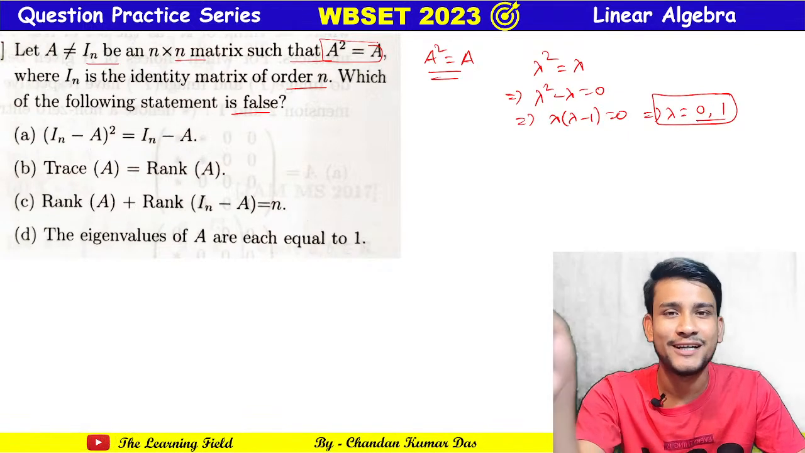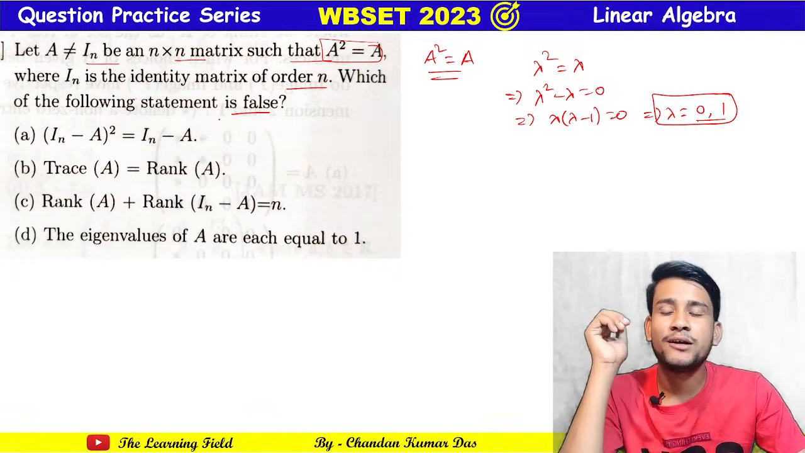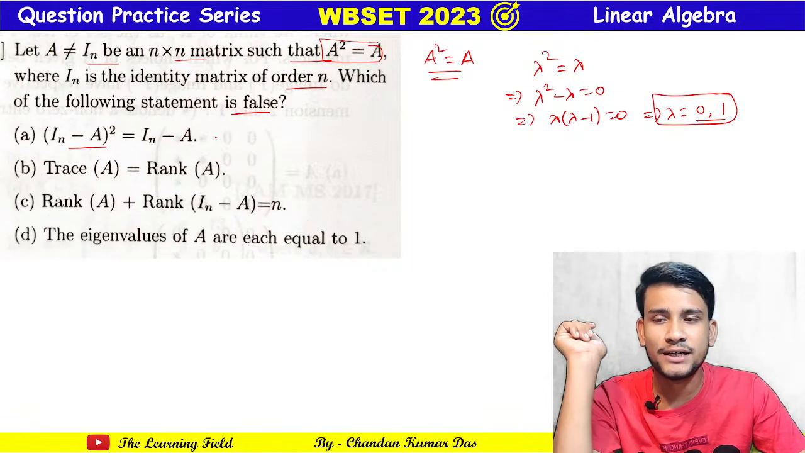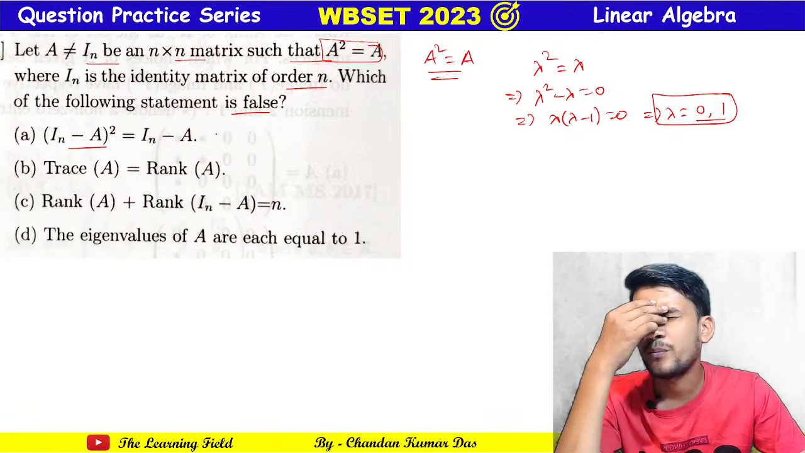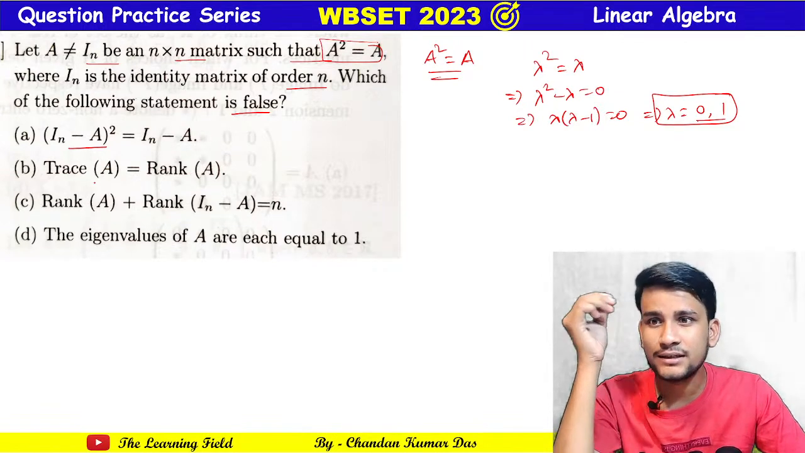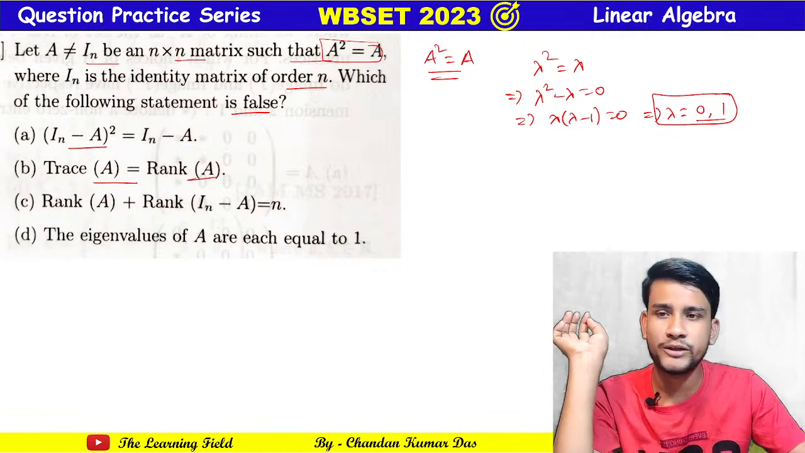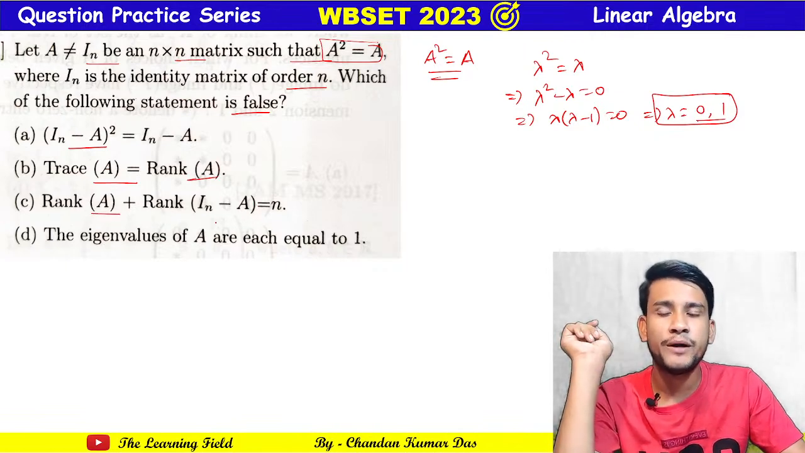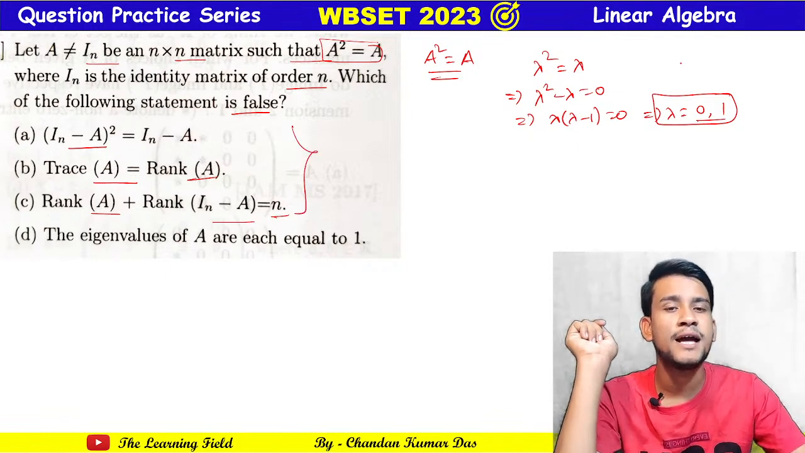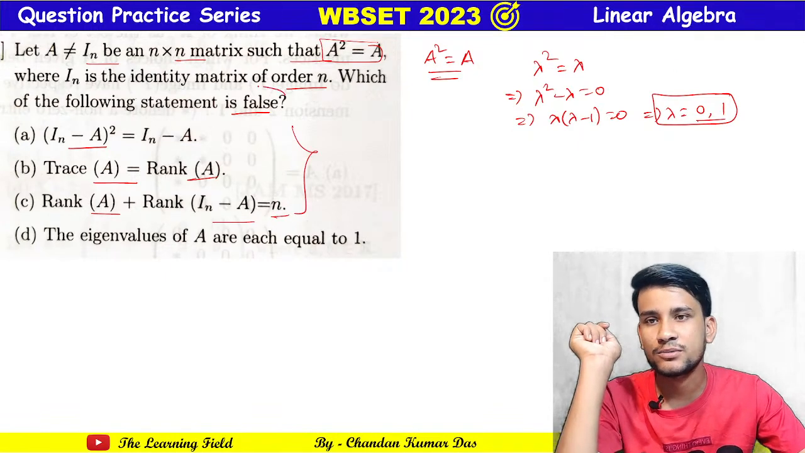Just a second, I forget. So see, if A square equals A, the matrix has the property that I minus A square equals I minus A. A square equals A means idempotent, and trace equals rank. It is also a property of the matrix that rank of A plus rank of I minus A equals n. This is the third property of the matrix, and you can easily discard the option which is false.